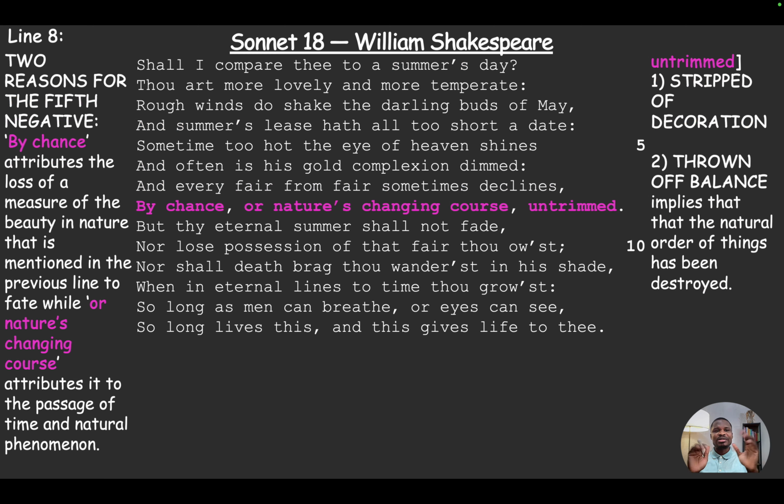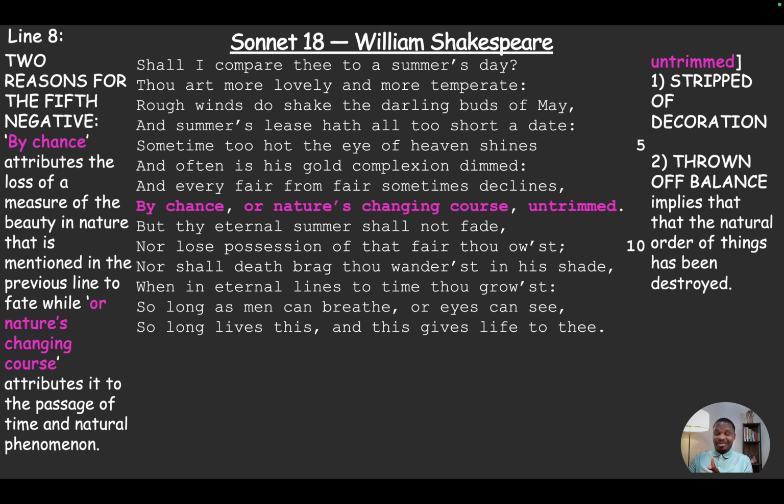Now let's look at two reasons for the fifth negative. Remember, we said that there are five negatives. Now he gives two reasons for the fifth negative. He says, "by chance, or nature's changing course, untrimmed." "By chance" attributes the loss of the beauty that we see in nature in the previous lines. By chance, it happens by chance. It's not something that is planned. Or "nature's changing course" attributes it to the passage of time and natural phenomena.